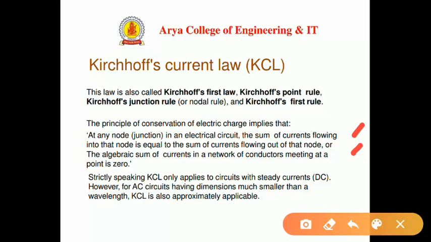So the sum of the currents flowing into the node is equal to the sum of the currents flowing out of the node. In short, incoming current equals outgoing current for a particular node. Another way of stating this theorem is that the algebraic sum of currents in a network of conductors meeting at a point is 0. That is, the algebraic sum of all currents at a node will be 0.